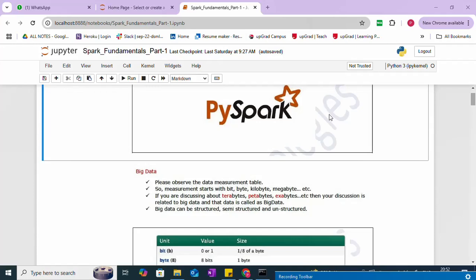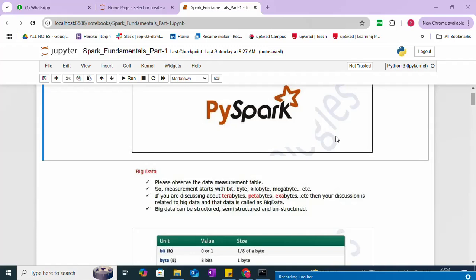Similarly, to measure data, we use different measurement units: bit, byte, kilobyte, megabyte, gigabyte, and so on. If you are discussing terabyte, petabyte, and exabyte, then your discussion is related to big data, and that data is called big data.